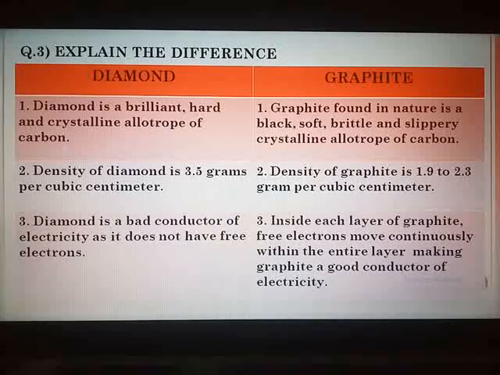Apart from that, you can write diamond is used for making ornaments. Graphite is not used for making ornaments. Any difference, any distinguishing point you can mention over here. I hope you have marked the points carefully.